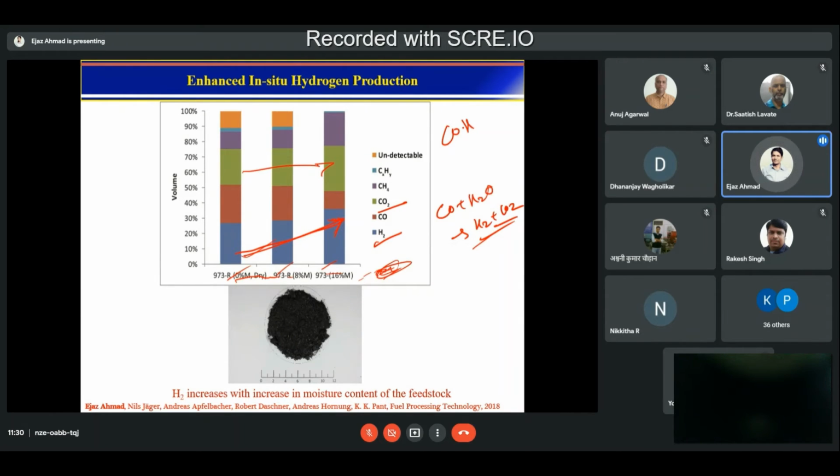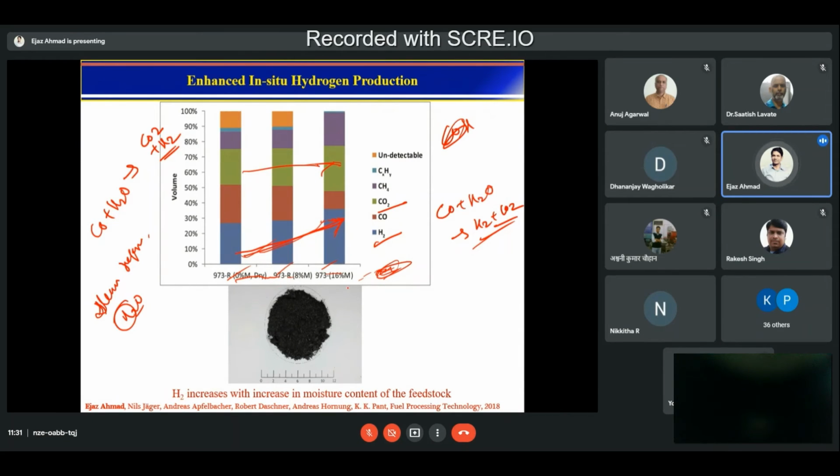That means my CO plus H2O are reacting to yield CO2 plus H2. Isn't it? That's why CO2 is increasing, H2 is increasing. But the question here is how much water we can put. That's why you must have heard of steam reforming. Why do we do steam reforming? Just to provide this H2O, which becomes a source of hydrogen.